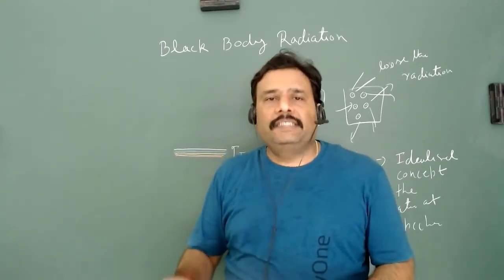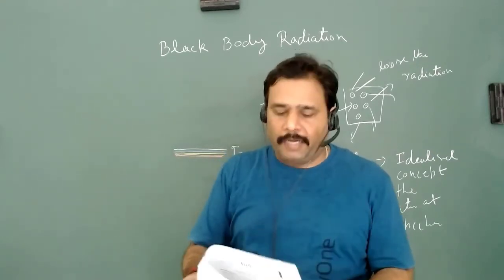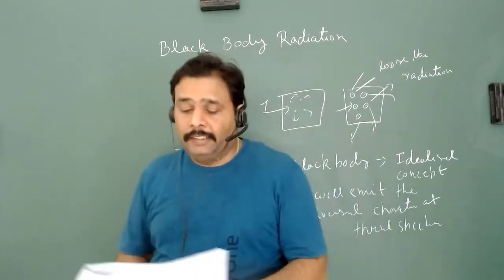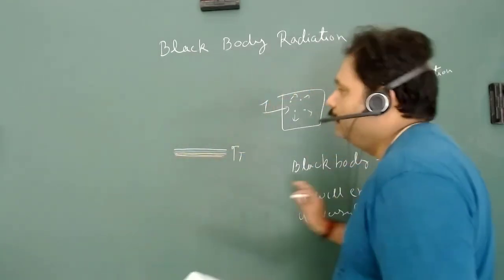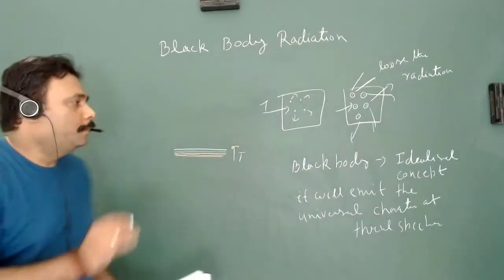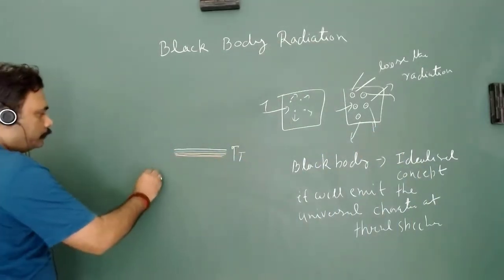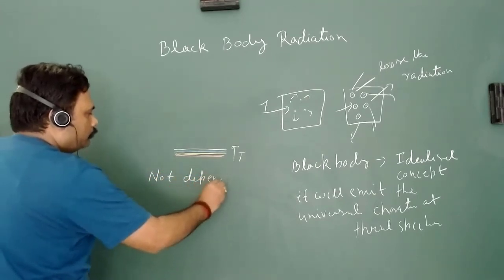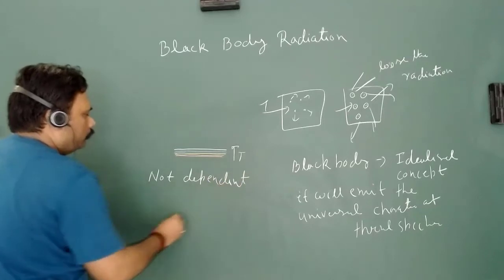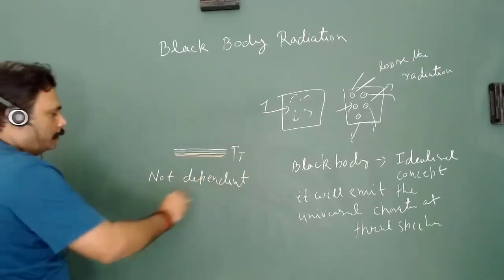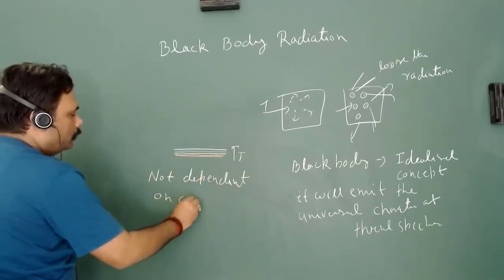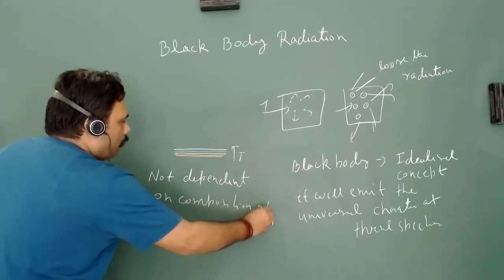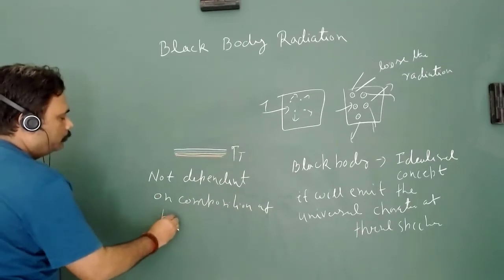The basic character of a black body is that its radiation is not dependent on the composition of the body.